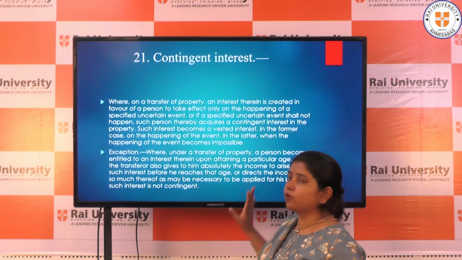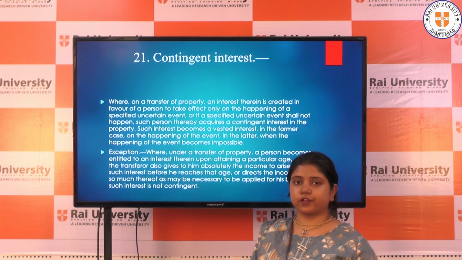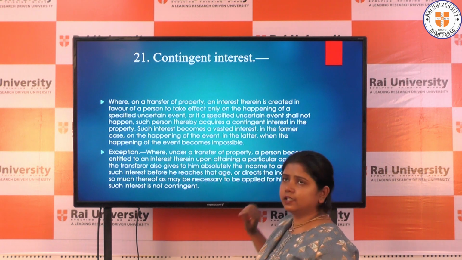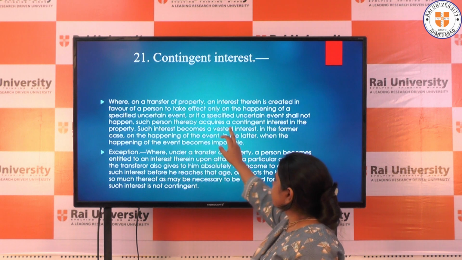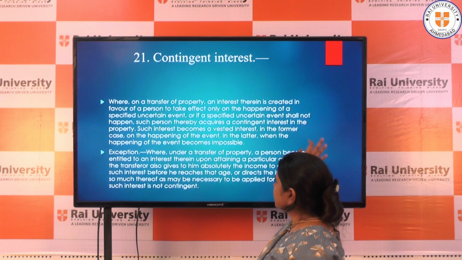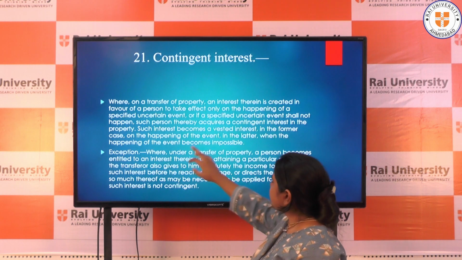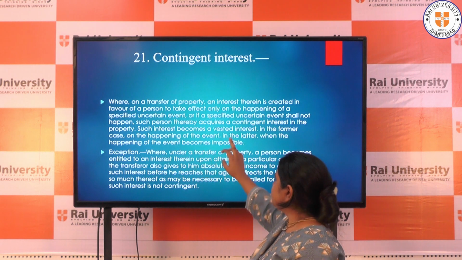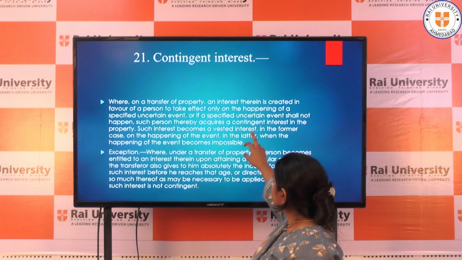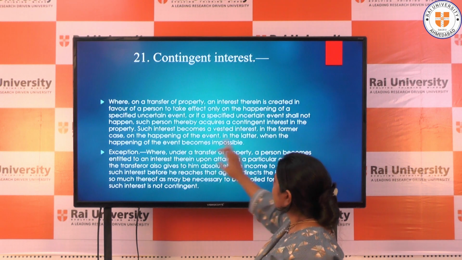So let us just focus on the particular provisions of the Transfer of Property Act regarding contingent interest. Where on a transfer of property, an interest therein is created in favor of a person to take effect only on the happening of a specified uncertain event, or if the specified uncertain event shall not happen.